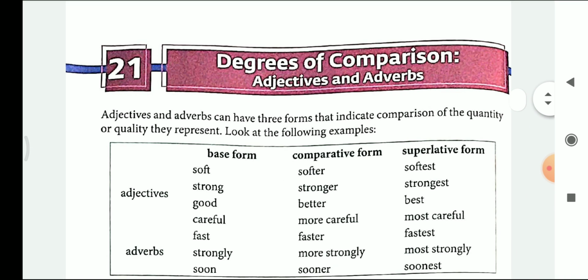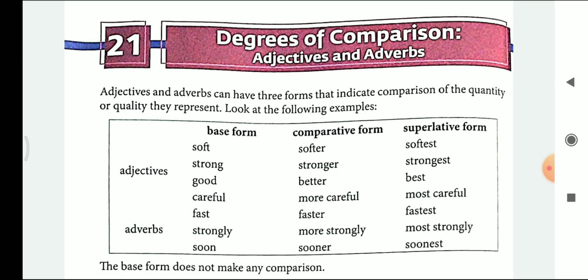My dear students, today we are going to start with chapter number 21, that is degrees of comparison, adjectives and adverbs. Adjectives and adverbs can have three forms that indicate the comparison of quantity or quality they represent. Look at the following examples. So, adjectives and adverbs can have three forms that can be used for the comparison of quality or quantity which they want to represent. So, look at the following examples.